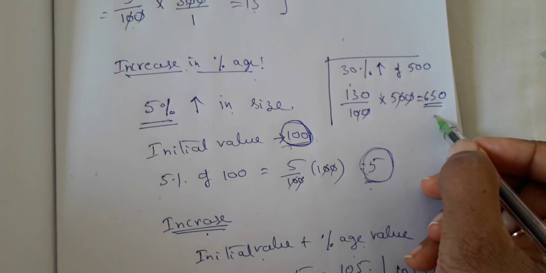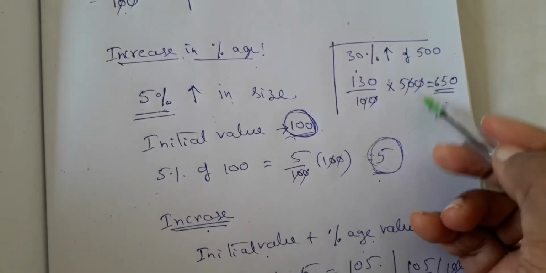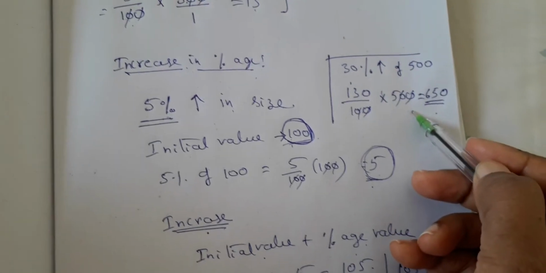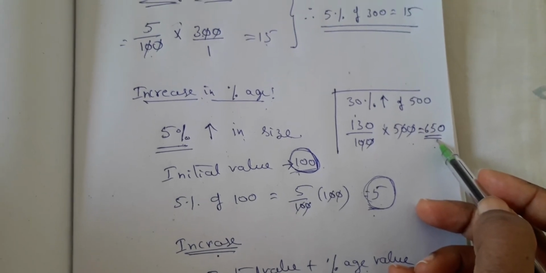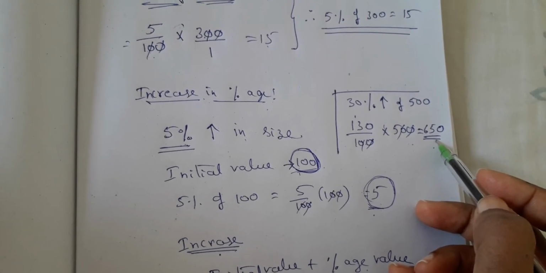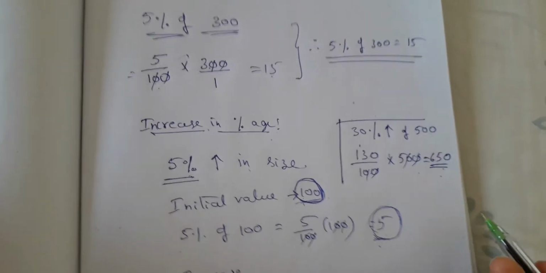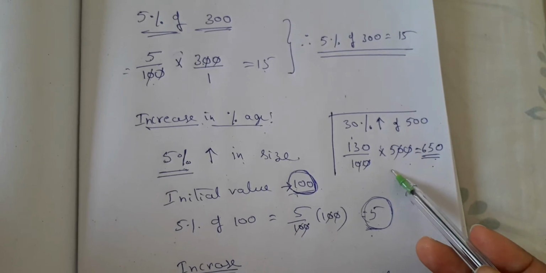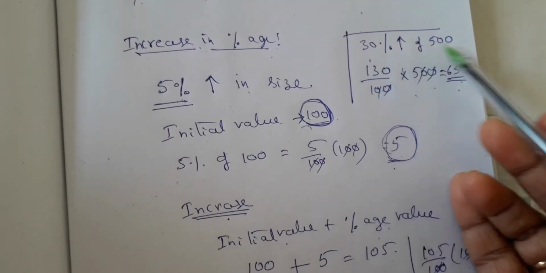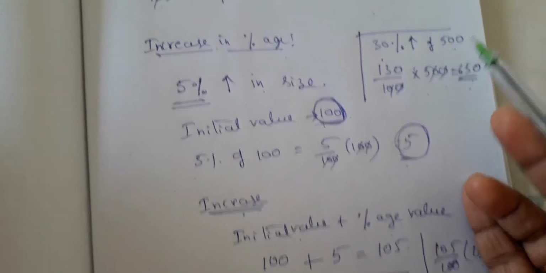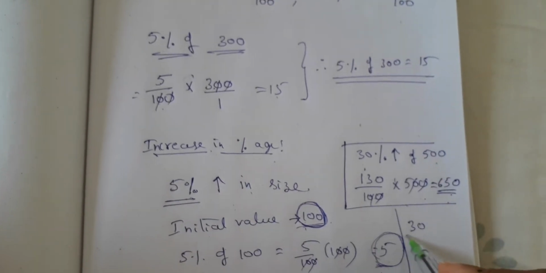It is only to understand the concept that I am telling you this. So directly also you can do this. It won't consume any time and you will get the direct answer whenever the question is something like, what is the result after an increase of 30% of 500. If the question is asked like that, what is the final value, then you can do it directly. If they say only the increased value, what is the increased value? 30% of 500 only.